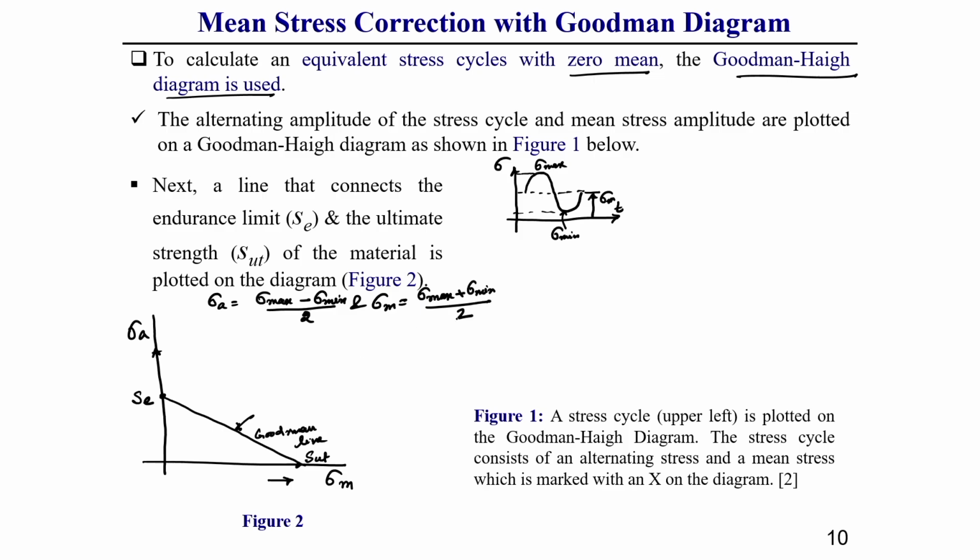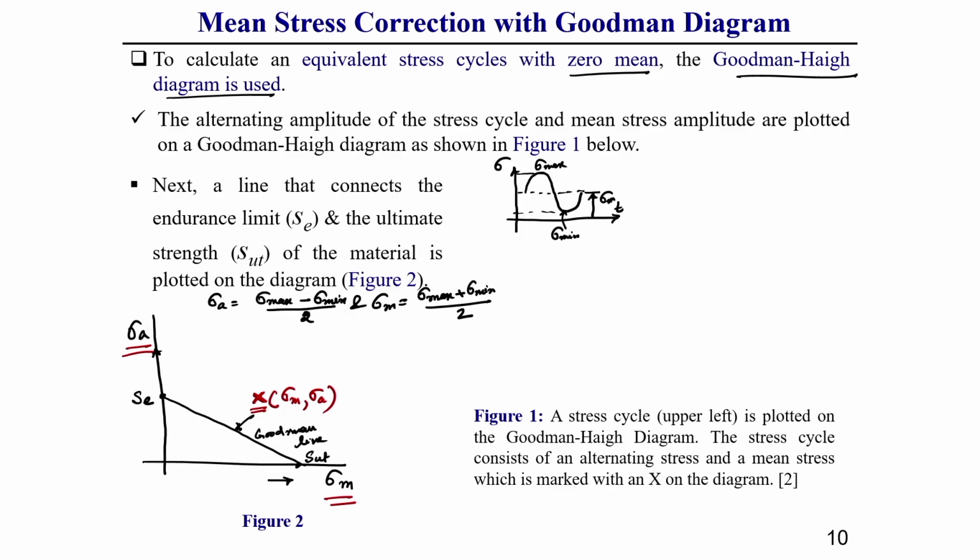If we plot this in the diagram, let us consider we get a point, representing it as x, with value sigma m comma sigma a. For this we have a mean stress as well as an amplitude.